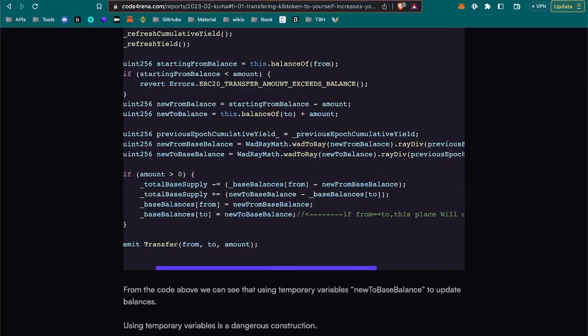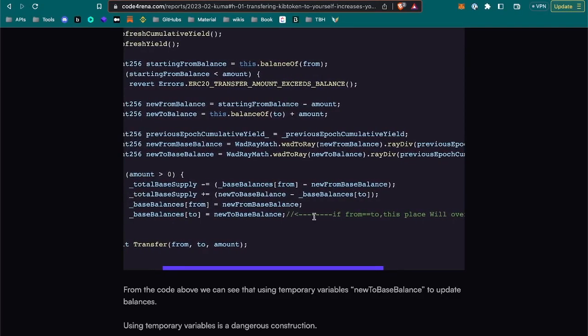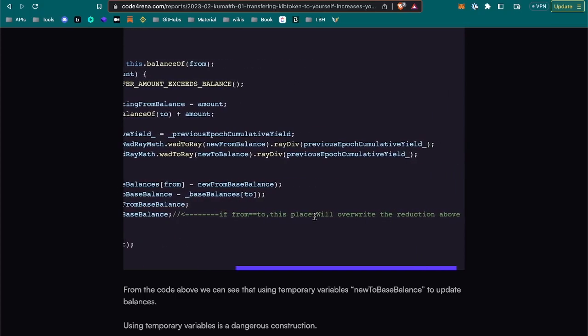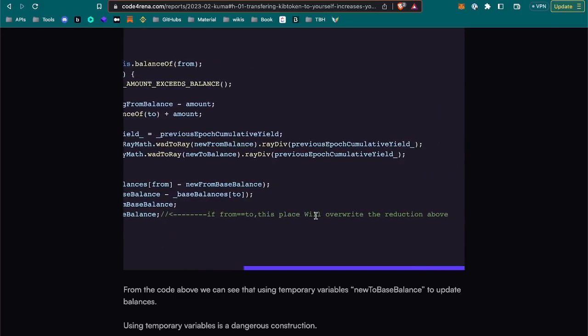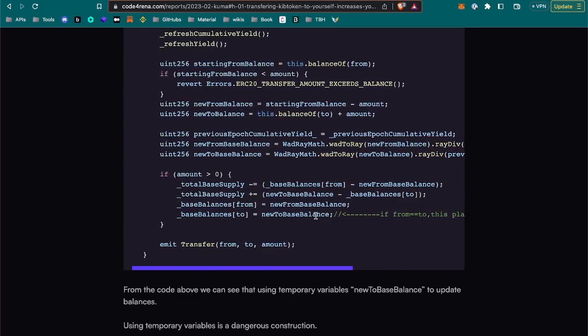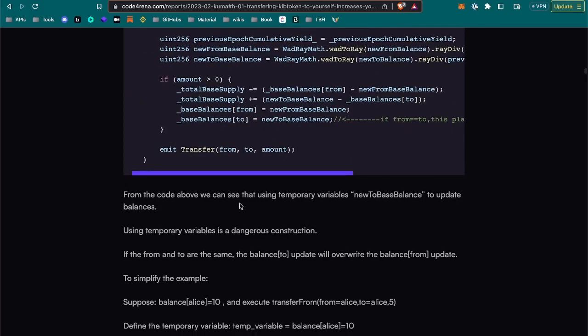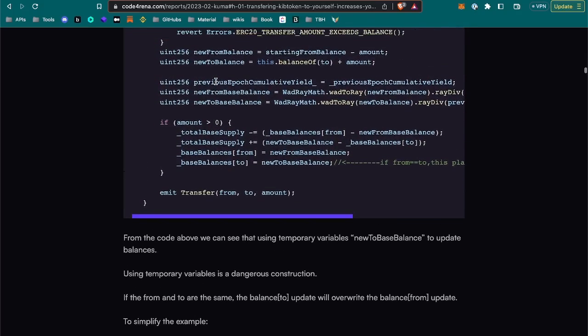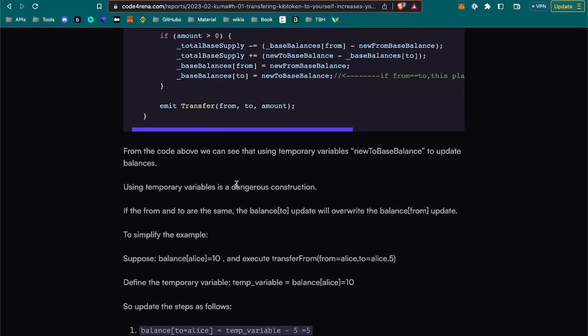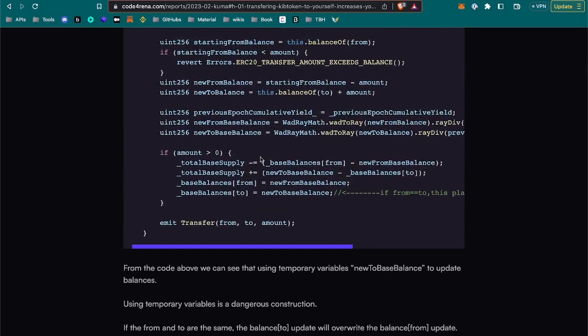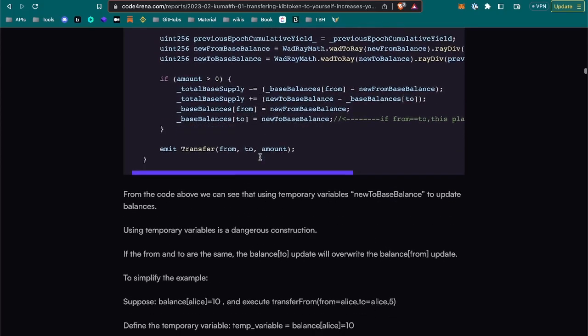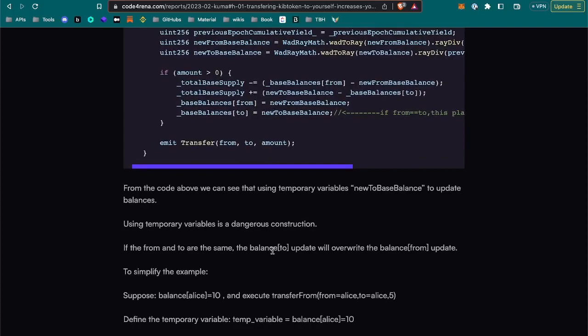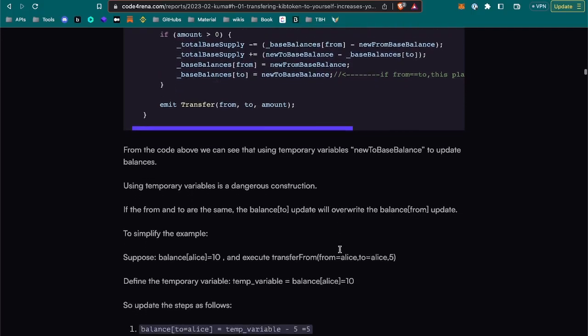Okay, so it's pointing here, if what I say is right. If it's equal, this place will override the reduction above. Yeah, that's very well seen. From the code above, we can see that using temporary variables. Okay, that's what it's calling temporary variables. So local variables, basically. Those variables disappear when the function finishes the logic inside it. If the from and to are the same, the balance to update will override the balance from update.